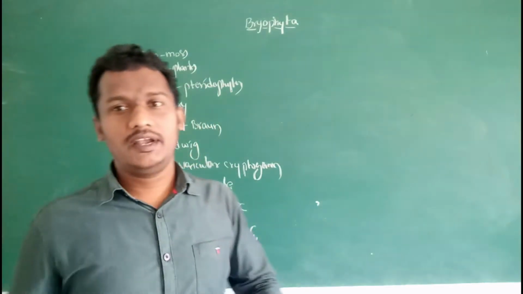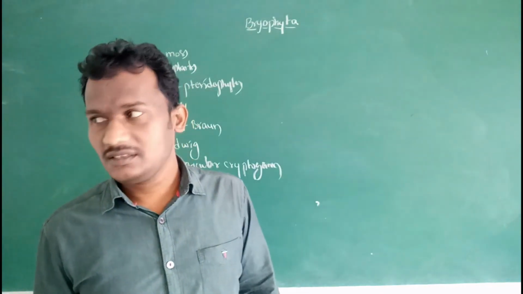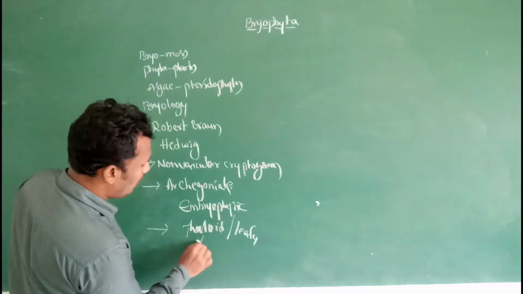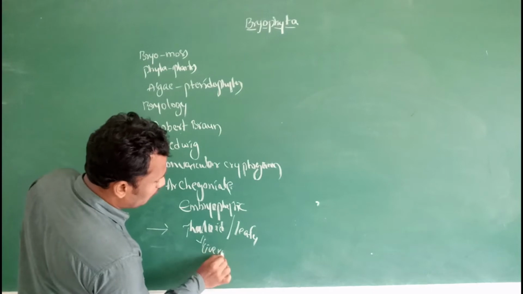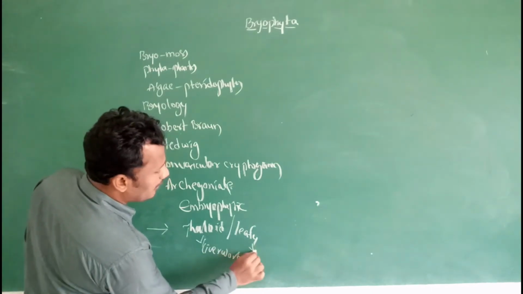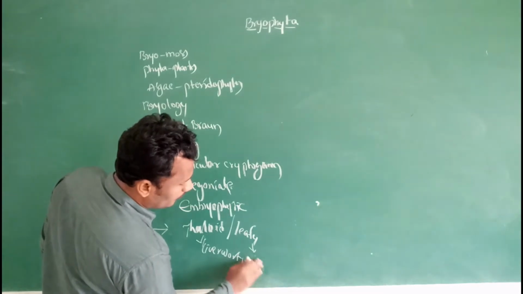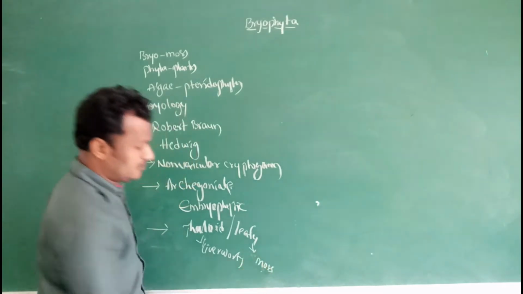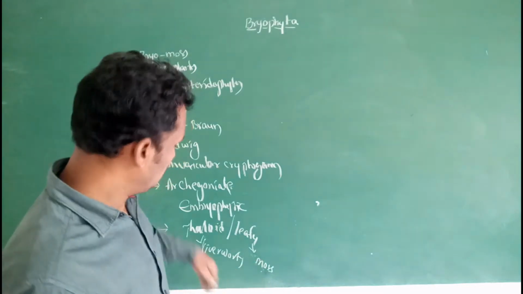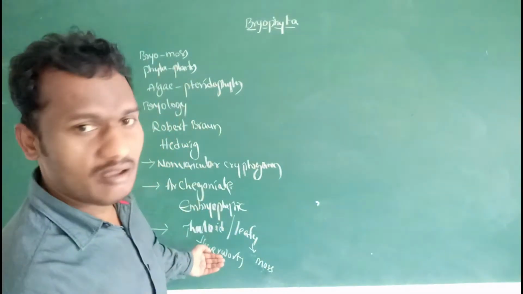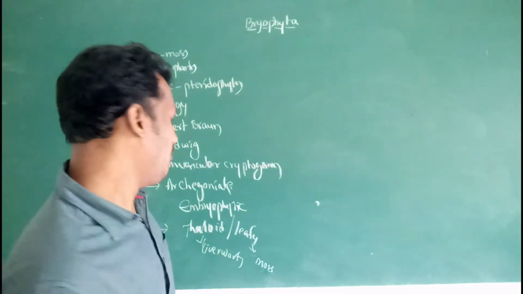In some bryophytic plants a leafy axis is present. The thalloid condition is mainly in liverworts, and the leafy axis is mainly in moss plants, that means Bryopsida plants.